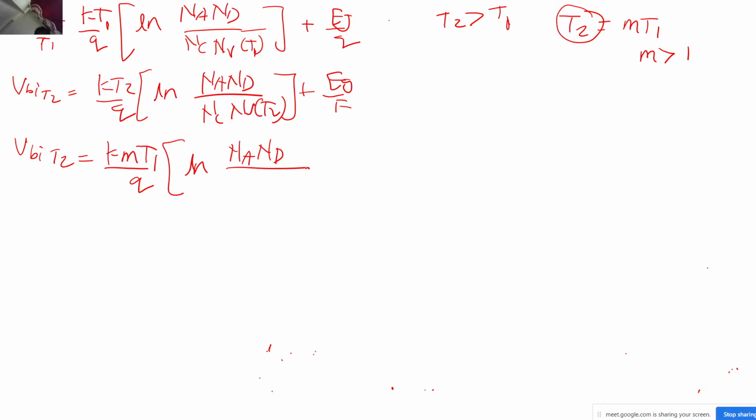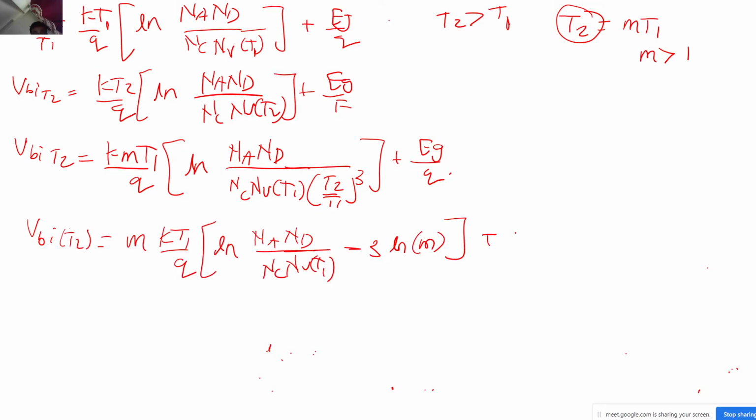Again, T2 by T1 is M, correct? So VBI of T2 became M times kT1 by q ln of NaNd upon NC NV of T1 minus 3 times ln of M, plus Eg by q.